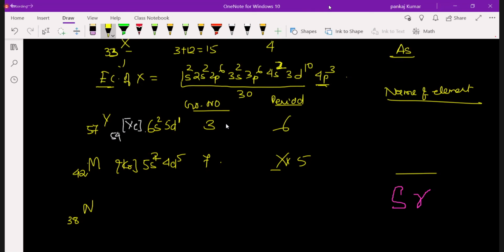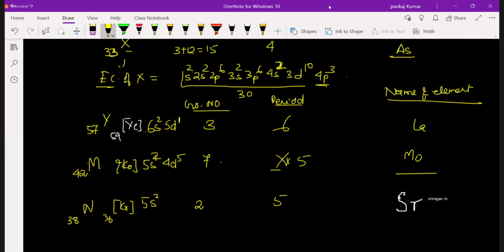Sir, it should be 5s2, yes or no, 4d2, sir? Strontium. Which one? This is strontium, atomic number 38. This is your lanthanum, this is your molybdenum, and strontium you're getting. Check it. Up to here krypton, 36. Next, after krypton it becomes 5s2. So group number will be 2, period will be 5.